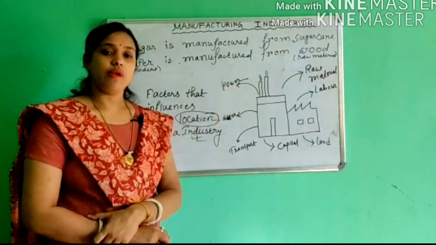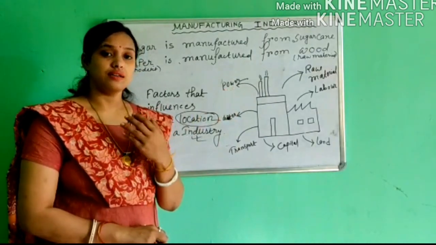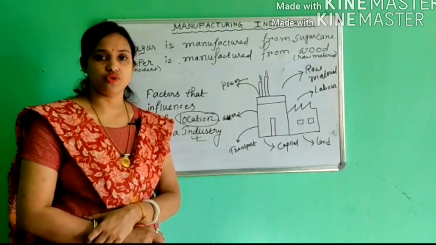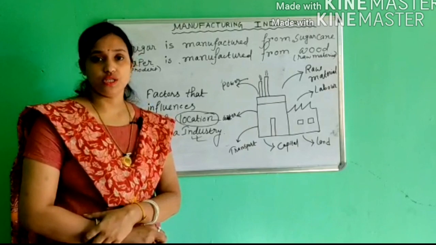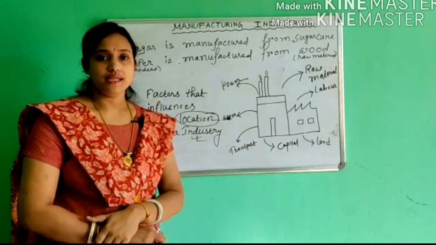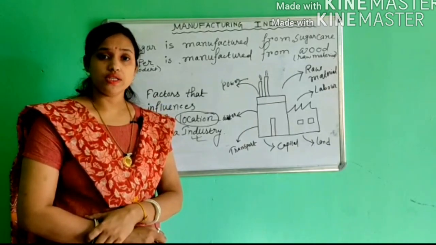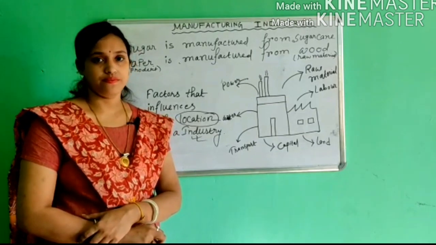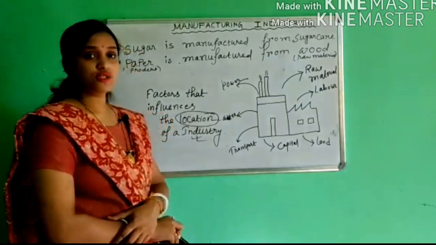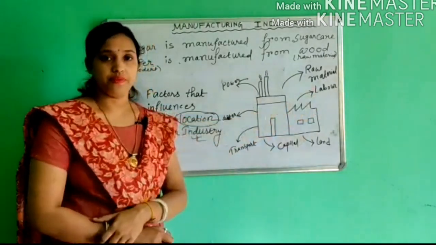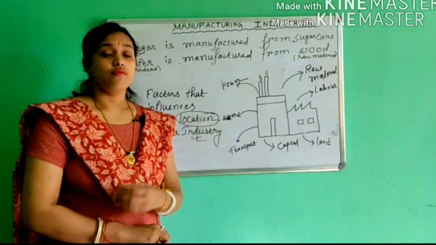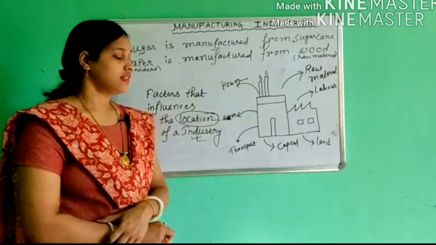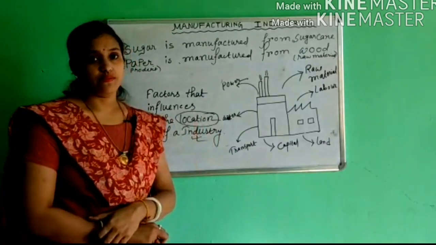Next important topic is power. Regular supply of power is a prerequisite condition for the location of an industry. Most industries are localized near the source of power. Next very important point is labor. Labor is also a very important factor that largely influences the location of an industry.